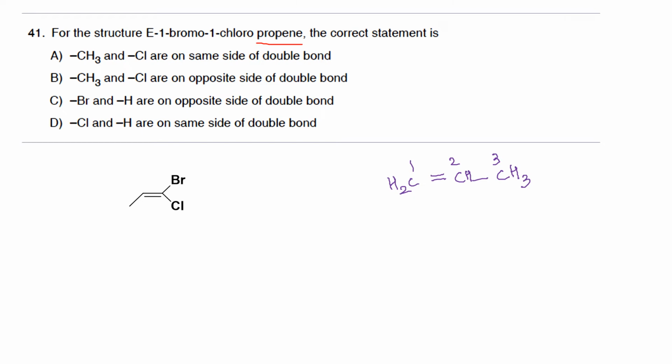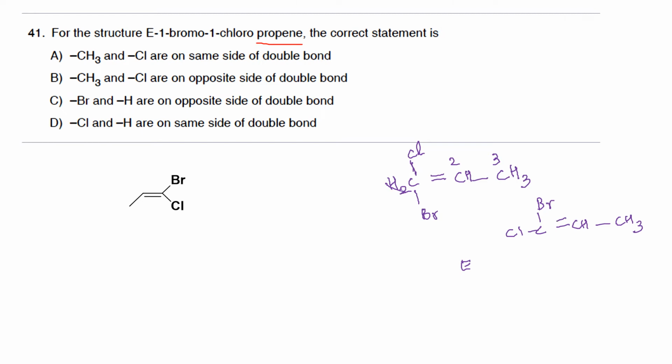In the question, it is given that in position 1, that is carbon number 1, you have a bromo group as well as a chloro group. So you have to replace the hydrogen atoms with a bromine as well as a chlorine. So the structure will be CBrCl=CH-CH3. This is the structure of the compound that is being given. But the stereochemistry is E.